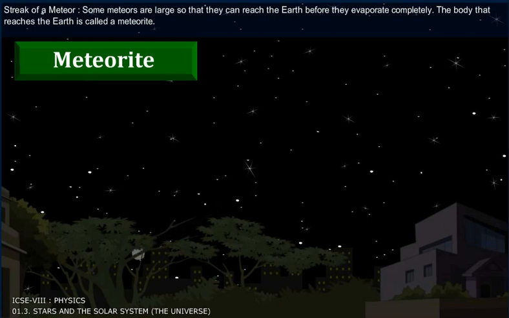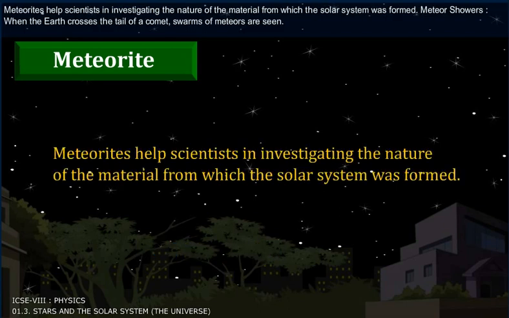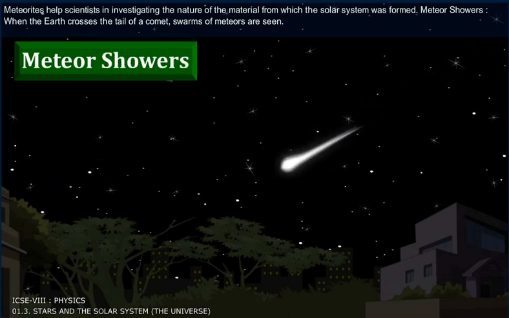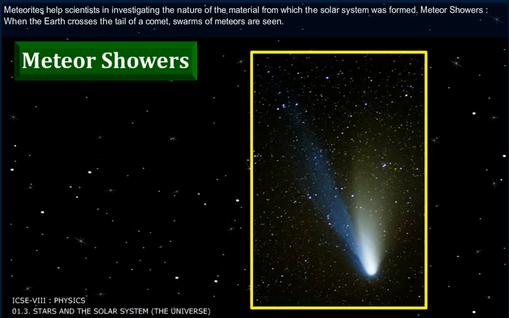Some meteors are large so that they can reach the Earth before they evaporate completely. The body that reaches the Earth is called a meteorite. Meteorites help scientists in investigating the nature of the material from which the solar system was formed.